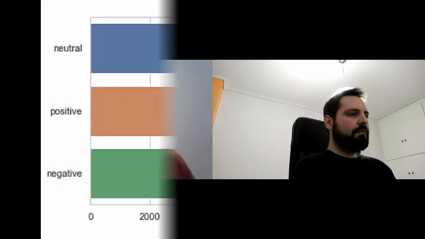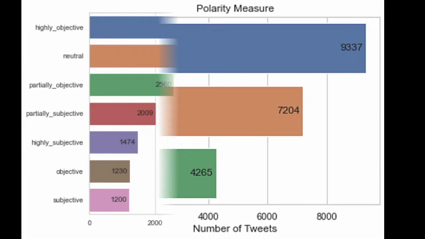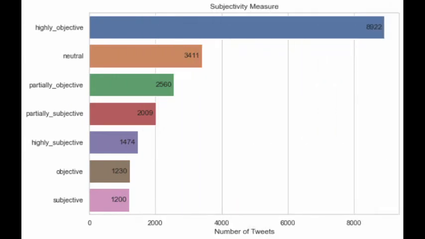We have, in terms of polarity, 9,000 of those were neutral, 7,000 of those tweets were positive, and about 4,000 of these were negative. And when we're talking about the subjectivity for those tweets, the majority, or let's say around 9,000 of those tweets were highly objective. Neutral was the second most favorable, let's say, label. We got 3,500 neutral tweets, and then the rest had declining numbers. So yeah, Nick, you may proceed.